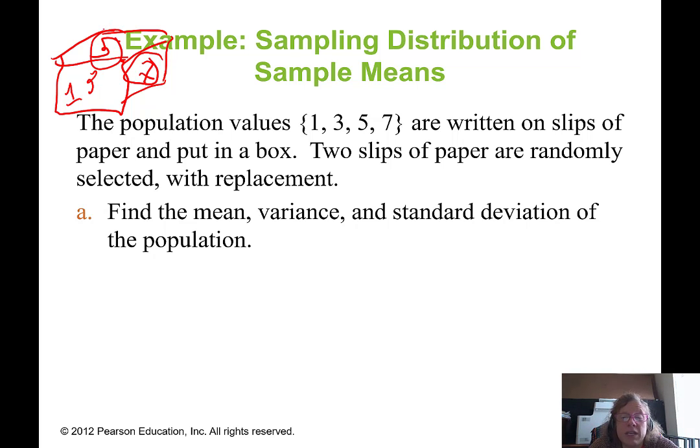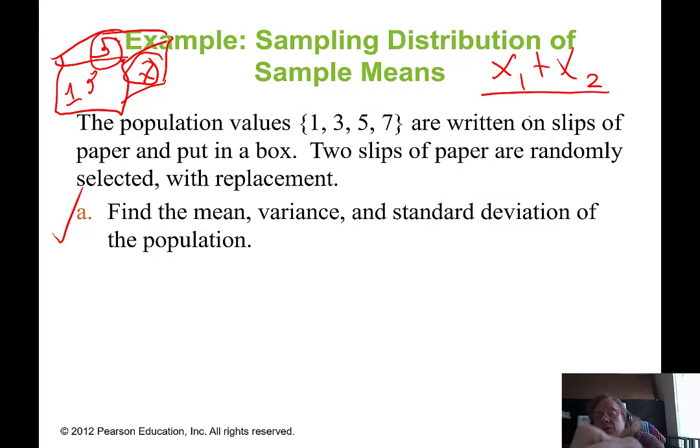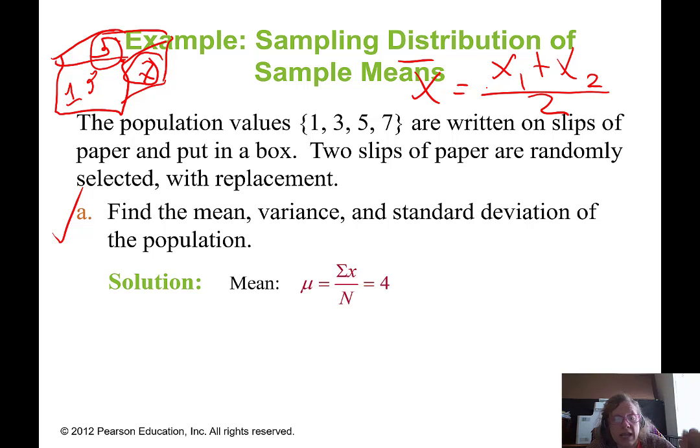So there's going to be a total of 16 possible samples we could get. And what we want to do first is find the mean and the variance and the standard deviation of the population itself. And then we're going to look at that sample mean, that is x sub 1 plus x sub 2 over 2, because we're pulling 2 slips of paper. So we're going to take that x bar, where n equals 2, and we're going to look at the distribution of that. All right, so let's start with part A.